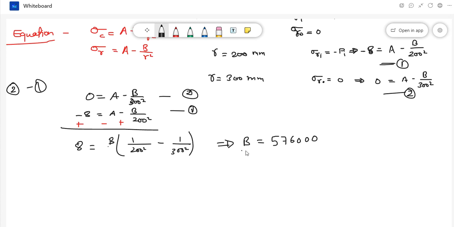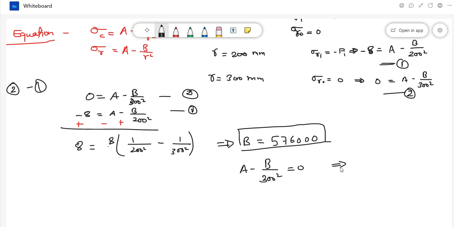576000. Okay, this is B constant. Now once you have the B value, by putting this result in the second equation, we can get A also, because the second equation is A minus B by 300 square equal to 0.